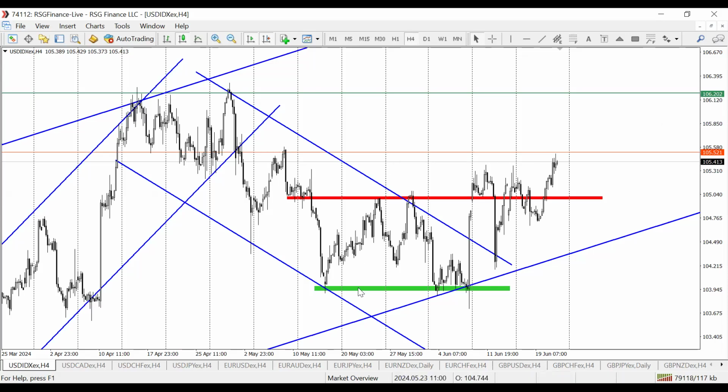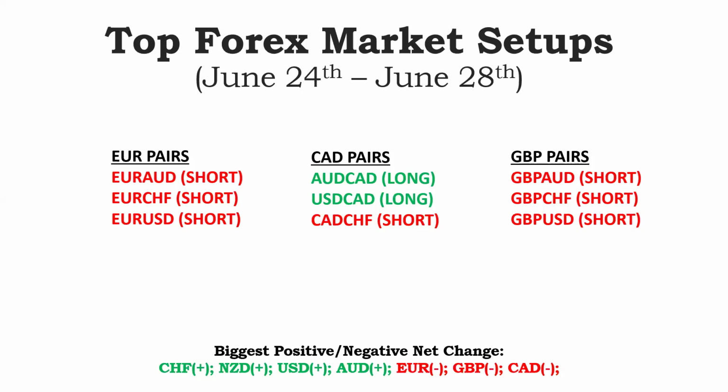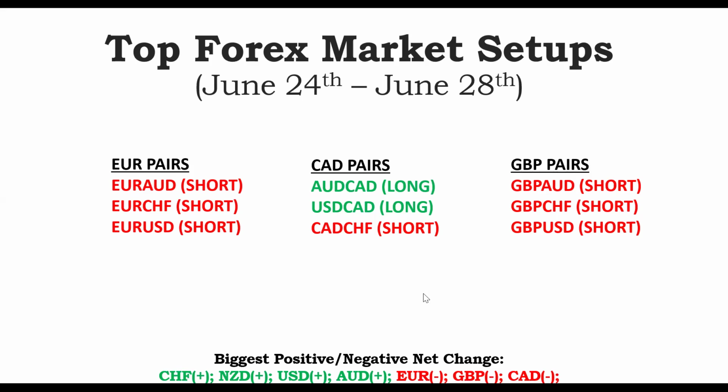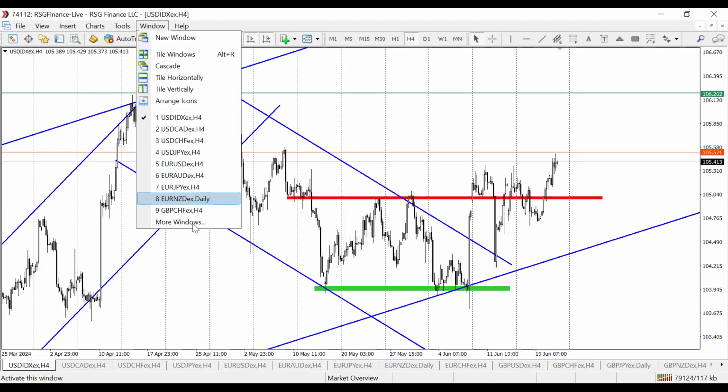So with that said, now we can go into the top best pairs for the week. Starting with euro, we'll be looking at euro AUD, euro Swiss franc, and euro USD. Okay, so let's start by looking at the first one, euro AUD.